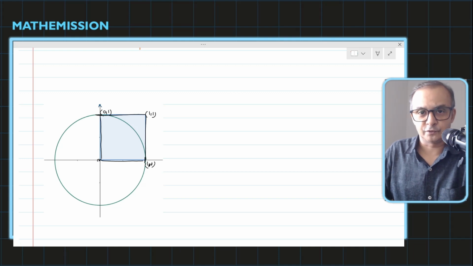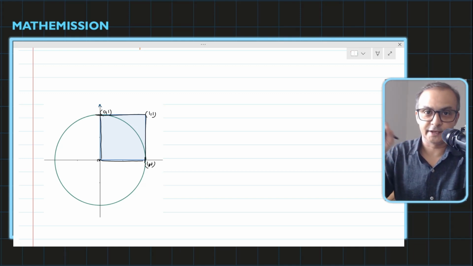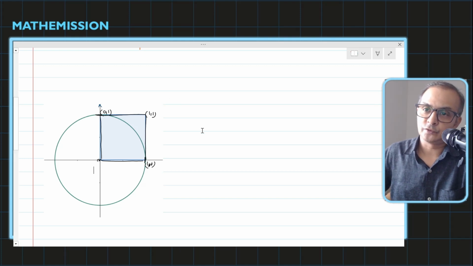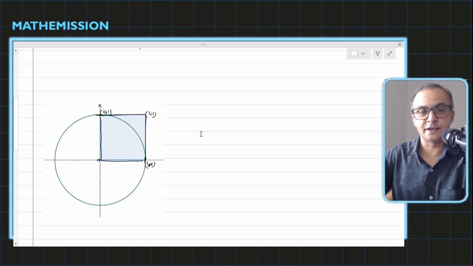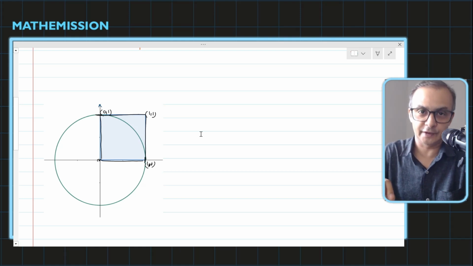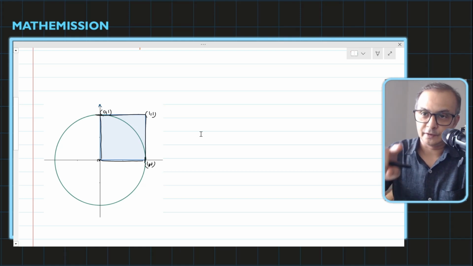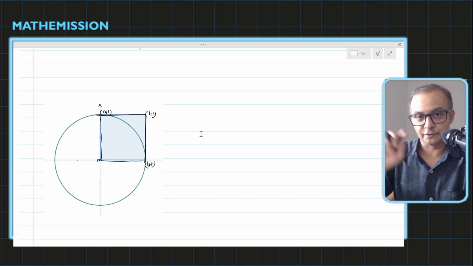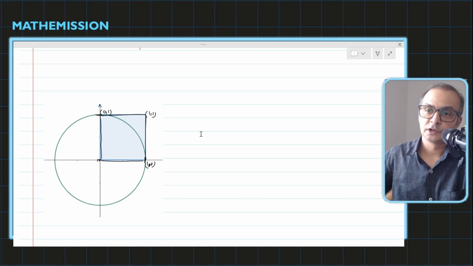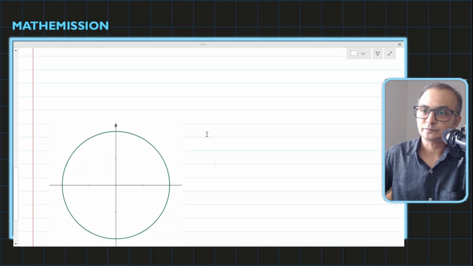But we don't have to find it in this case. We have to find it for the general case n. So for that, we have to think about how the circle will look when we increase the value of n with respect to the square or the grid with a structure around it. So let's see how we can think.